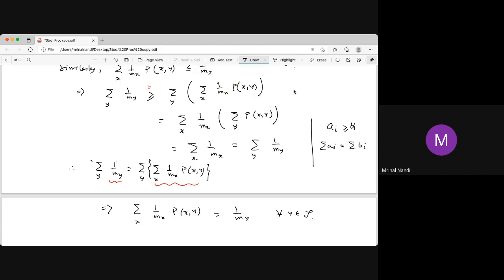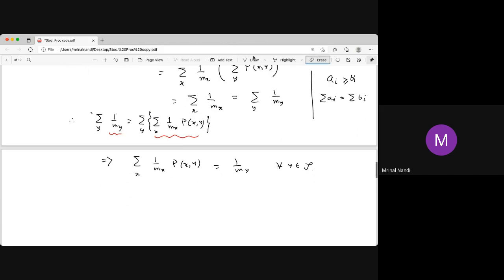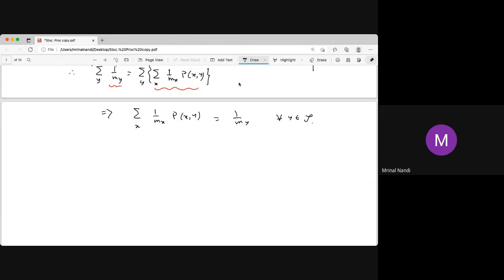Now we have to show that the sum is 1. To show that, we set a number c, that is 1 by the sum over 1 by mx. You set this value as c, and you take a function fx equal to c by mx.